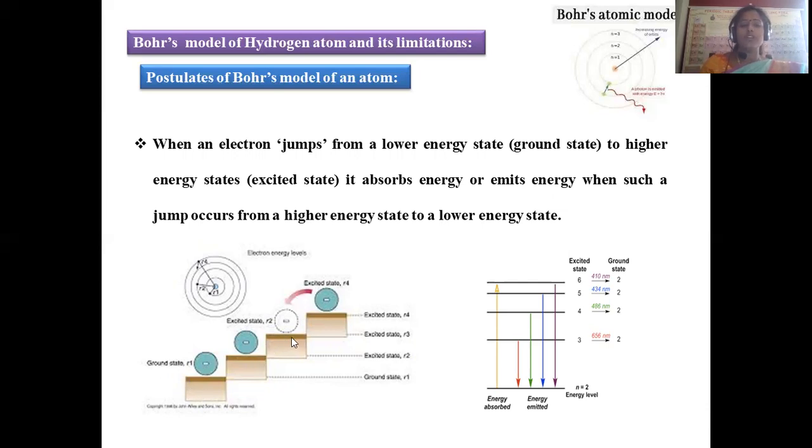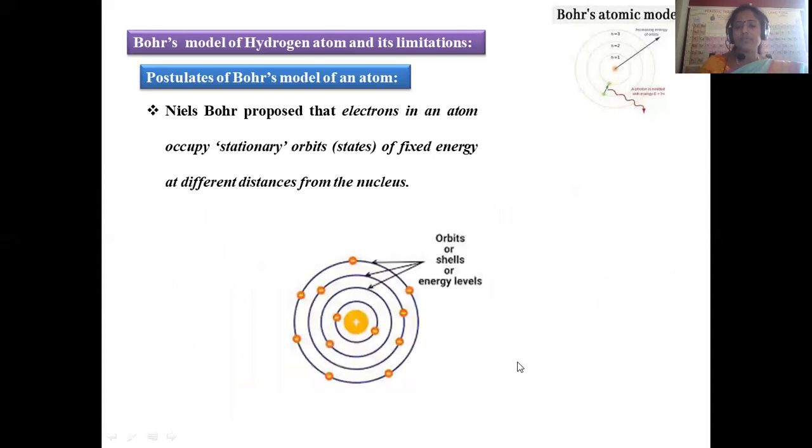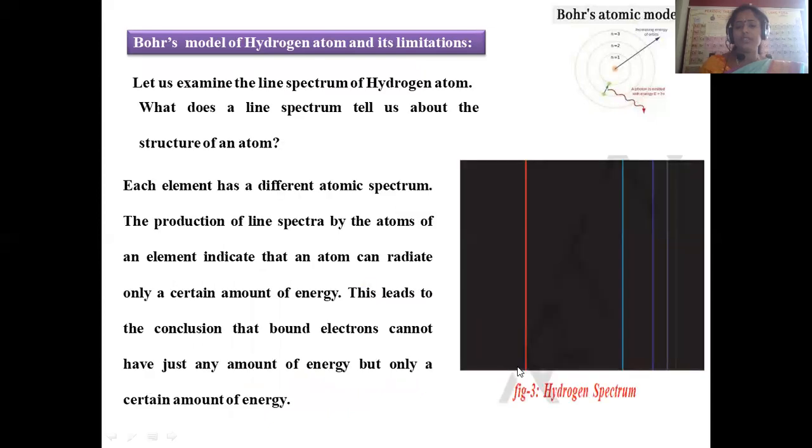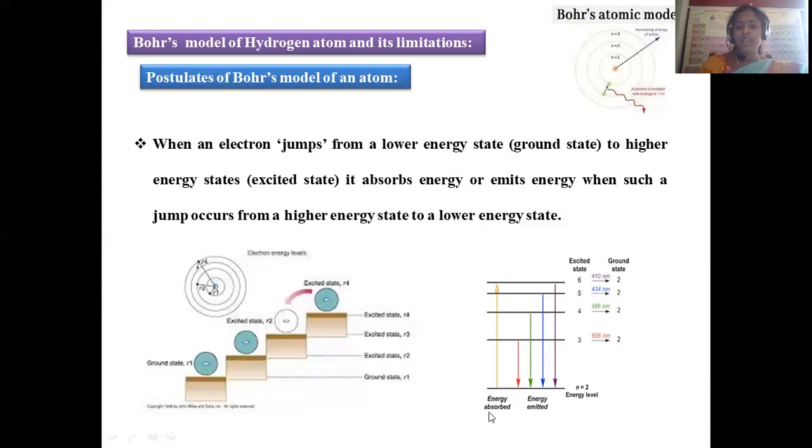So while moving from lower to higher, absorption of energy is always possible, and when it is moving from higher to lower, emission of energy is possible. Here both are represented in a single diagram. You can clearly observe it. How is the energy absorbed? When we move from a lower energy level to a higher energy level, it is required to absorb energy, so that arrow indicates upward. When we move from top to bottom, the arrow indicates downward.